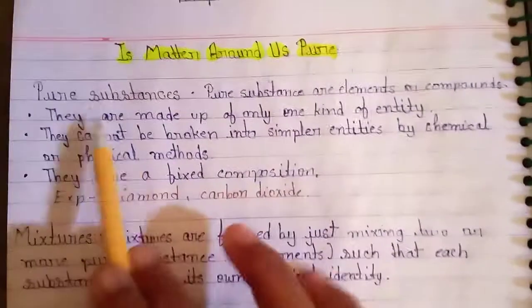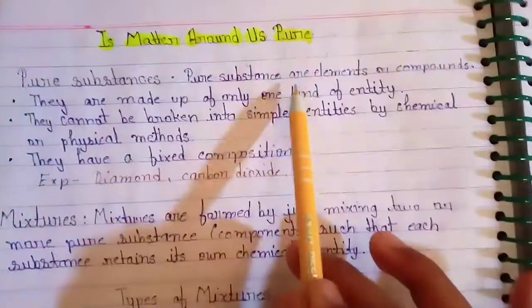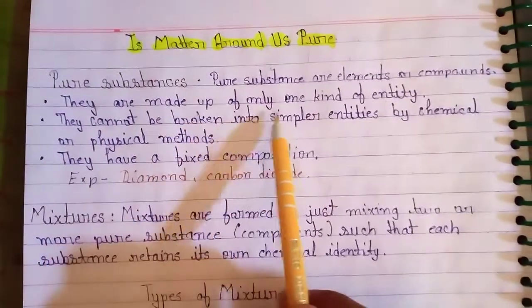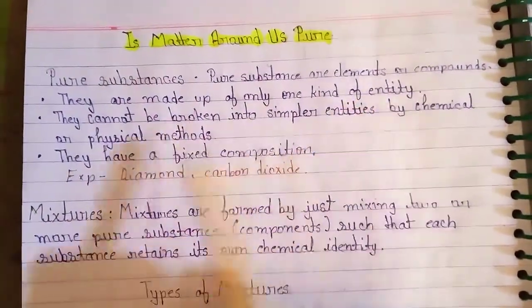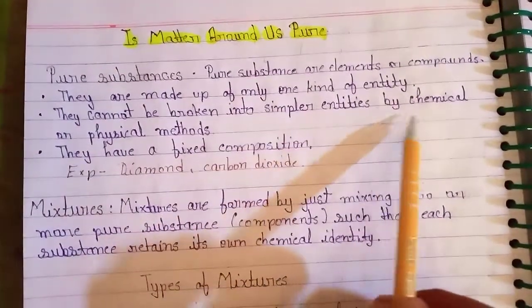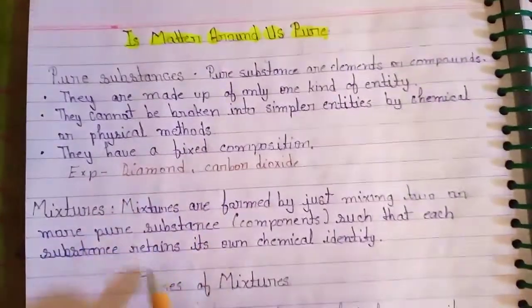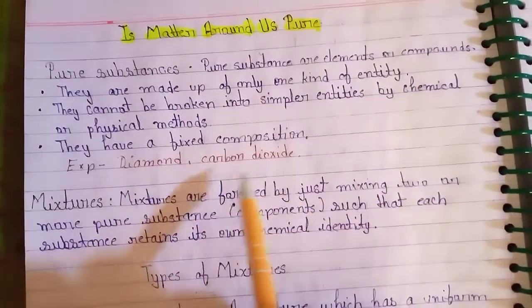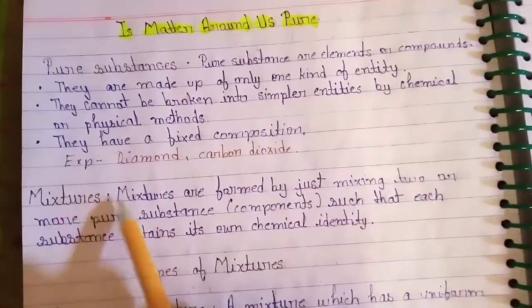First we have pure substance. Pure substances are elements or compounds. They are made of only one kind of entity. They cannot be broken down into simpler entities by chemical or physical methods. They have a fixed composition. As an example, diamond and carbon dioxide.